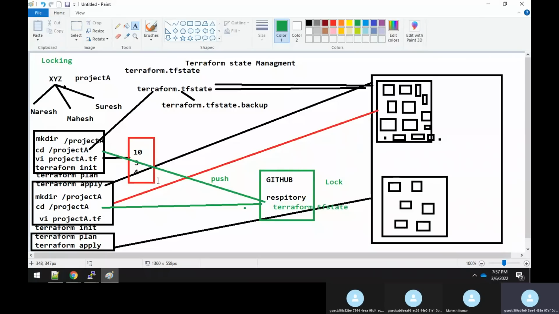And one more important thing, sir, which I missed. Now, what happened in your project a.tf file? Assume that you are creating a resource of the DB.